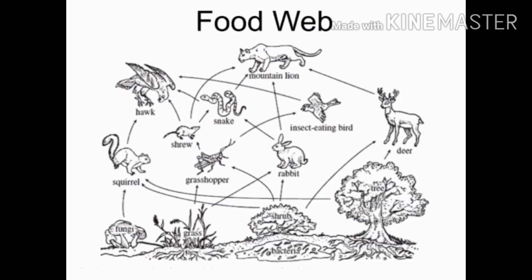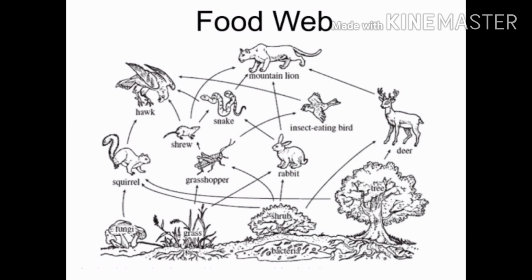Now, food web. A single organism may not be the prey of only one animal. The single organism may be the prey of different animals. For example, an insect can be eaten up by a frog or bird or lizard or any other living organism. If we show it in a figure, it forms an intricate network, and that is called a food web. So what is a food web? A food web is the interconnection of different food chains at different trophic levels.